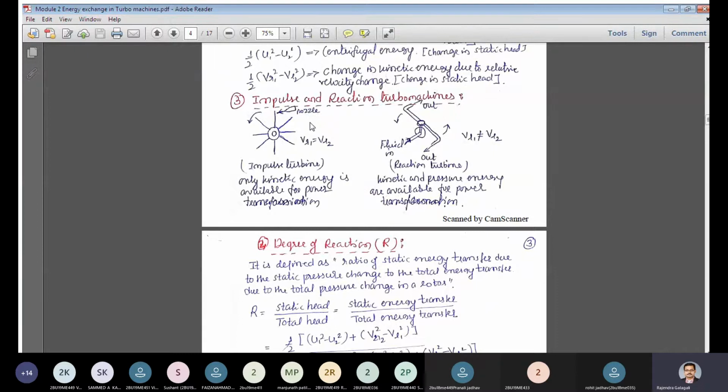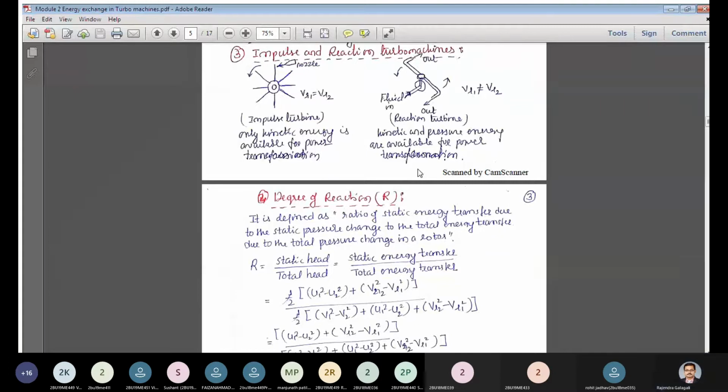And also this relative velocity, the significance of which we shall see: VR1 equals VR2 in the case of an impulse turbine, whereas this is not equal in the case of a reaction turbine. VR1 and VR2 stand for the relative velocity at inlet and outlet of the turbine.